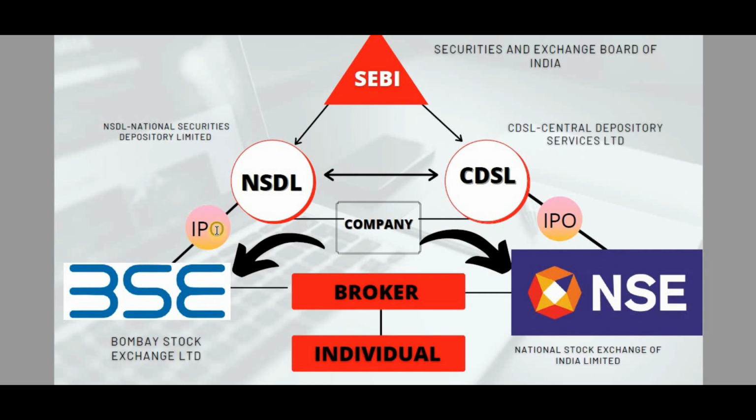IPOs come around 5 to 6 or more in a year. You will come to know about them when you get into trading. You will learn what IPOs are, more about them, and how the company works. So there is a bidding for these IPOs.